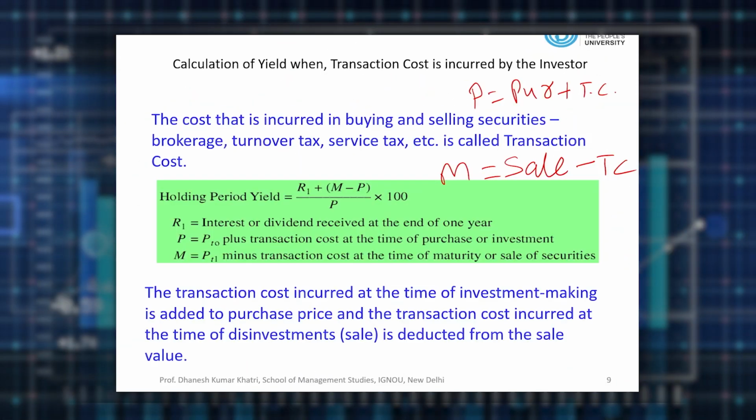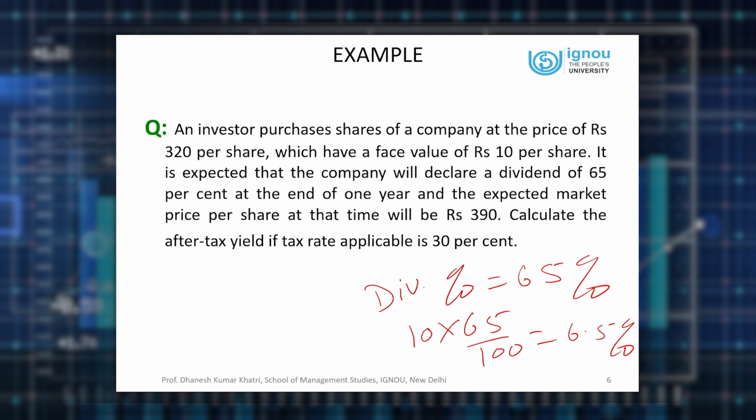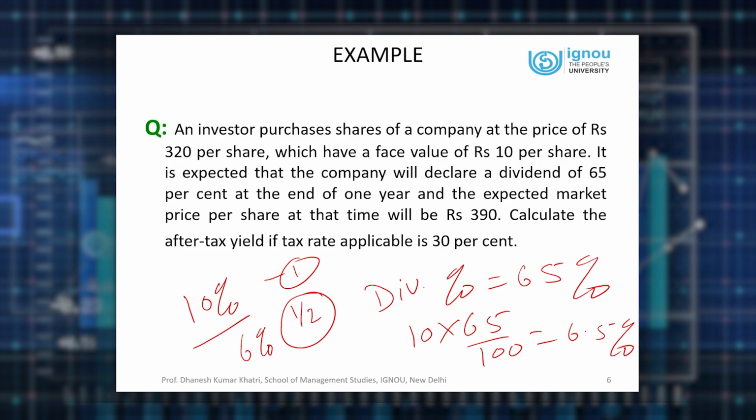Now, I'll tell you one more small concept. If you go back to this particular part in which we had the holding period yield, let us say your holding period yield is 10% over 1 year, then there is no problem. We say yearly return is 10%. On the other hand, if suppose your holding period yield is 6% only by holding the investment for half a year, then you can convert that 6% into yearly return. One rough approximation is 6 multiplied by 2, 12%. Few people do it like this also.